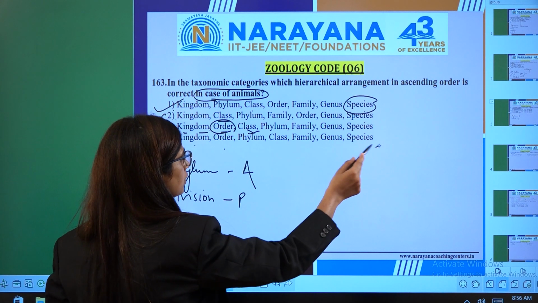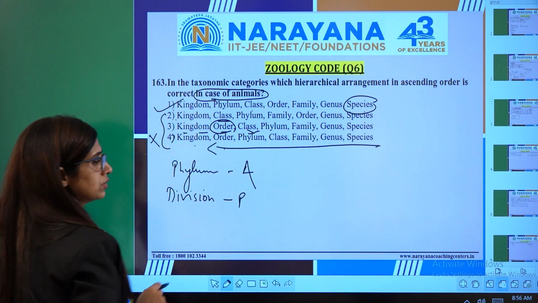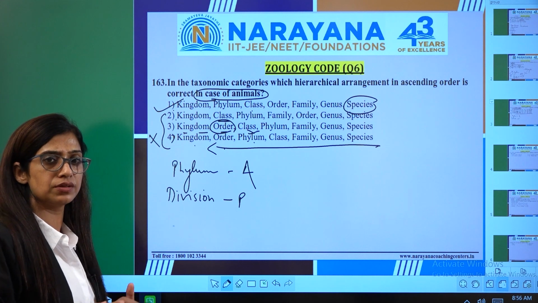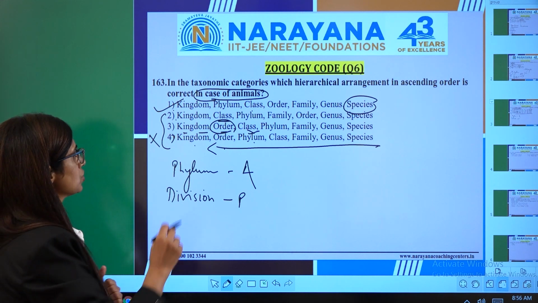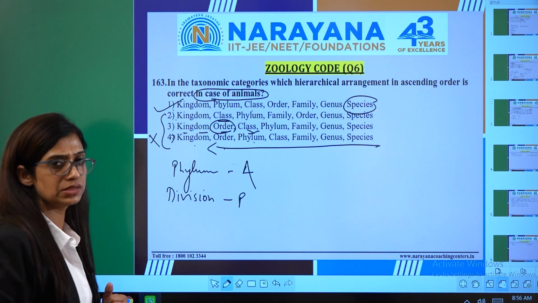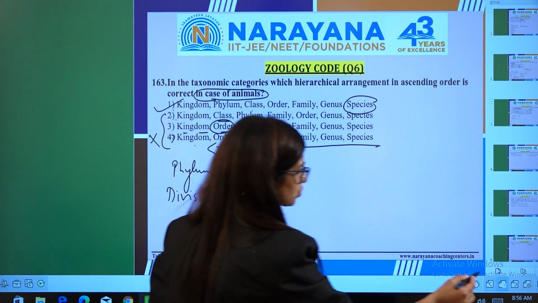If we read from this way, that is called an ascending sequence. That is also wrong. Why? Because the phylum has to come immediately before the kingdom. So this way, options 2, 3, 4 are wrong and option number 1 is right. So let's move to the next question.